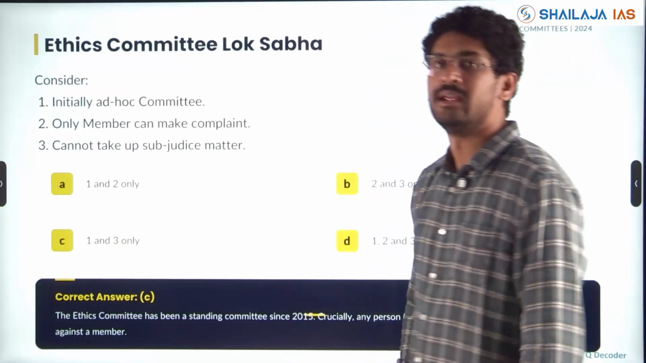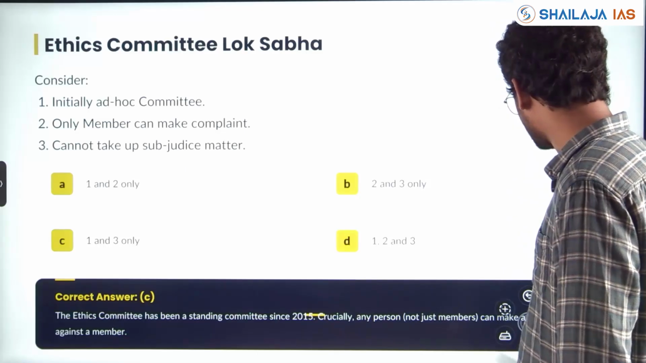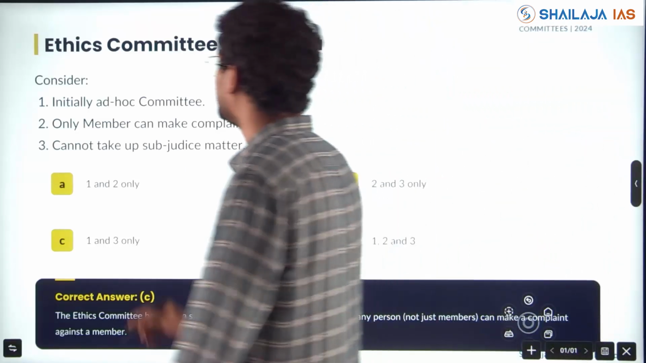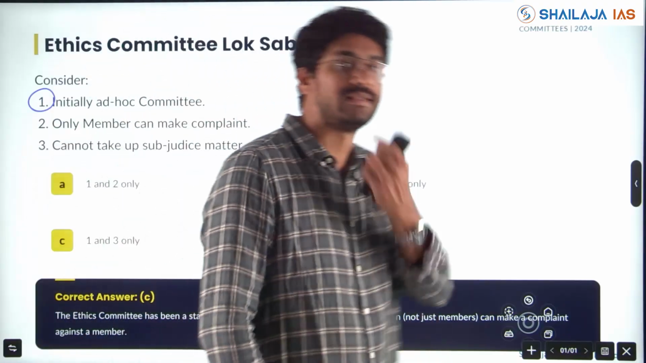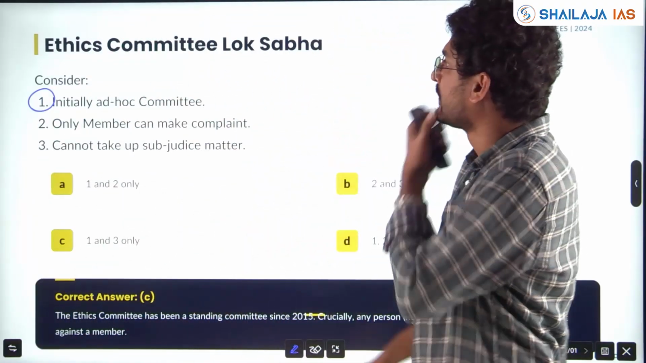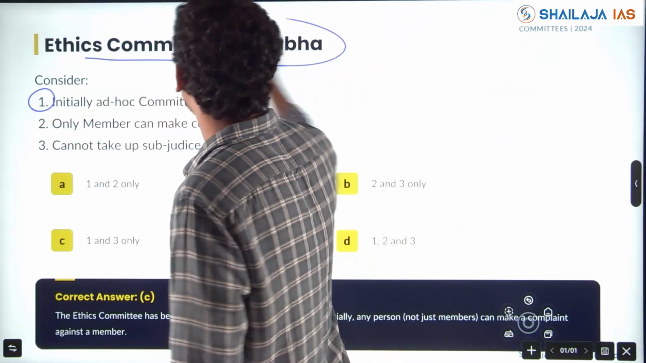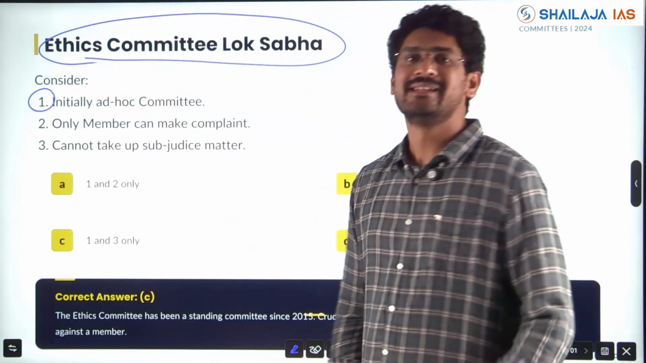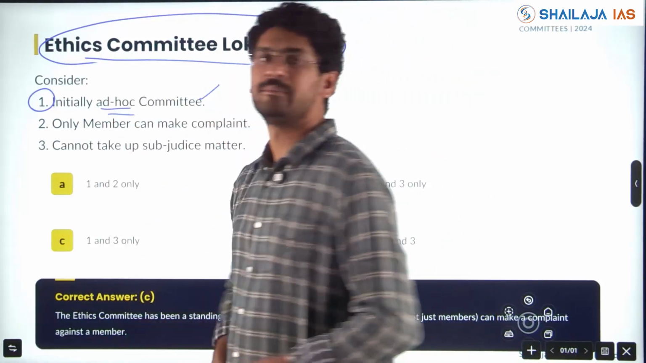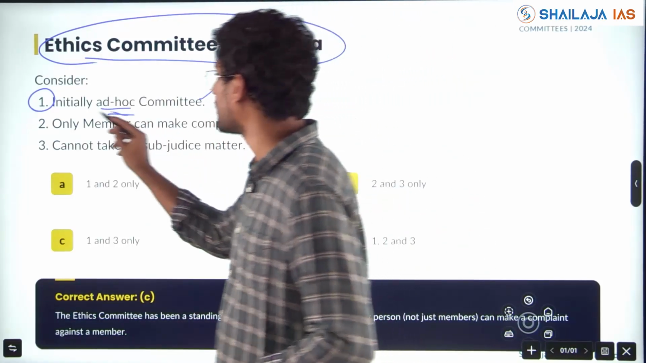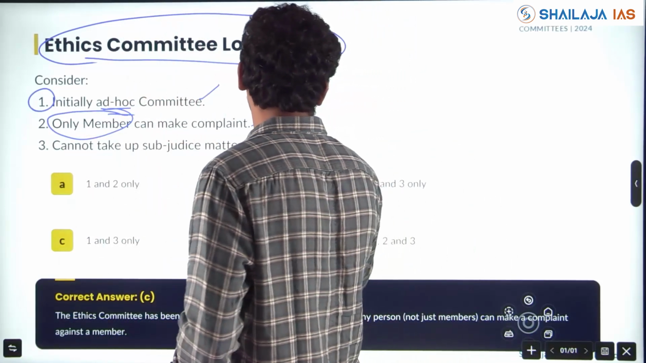Next, the Ethics Committee was asked in 2024. That was in the news because of the Ethics Committee, I think you might be familiar with the Mahua Moitra case. During that time, the Ethics Committee was in the news because of that. So the question has been directly asked with respect to the Ethics Committee of Lok Sabha. Initially an ad hoc committee. True. Only a member can make a complaint. No. Any person can make a complaint.